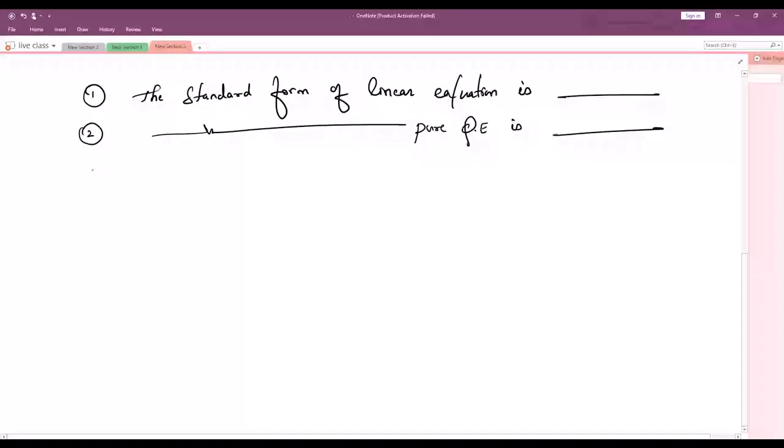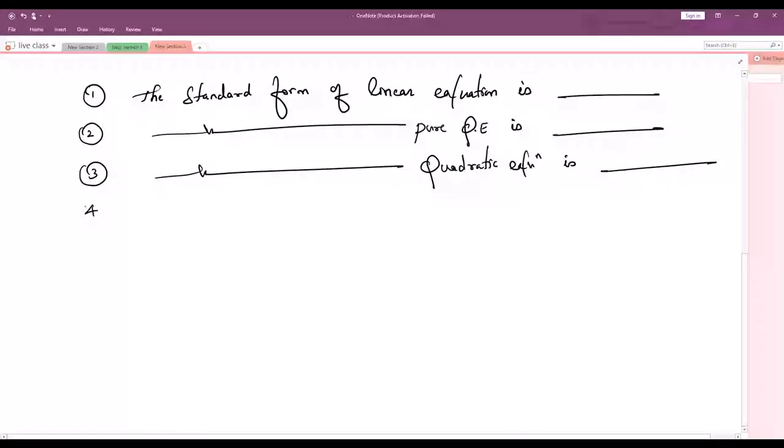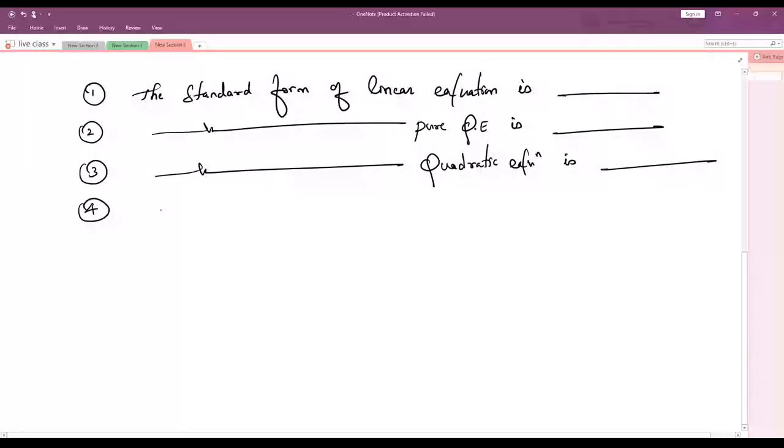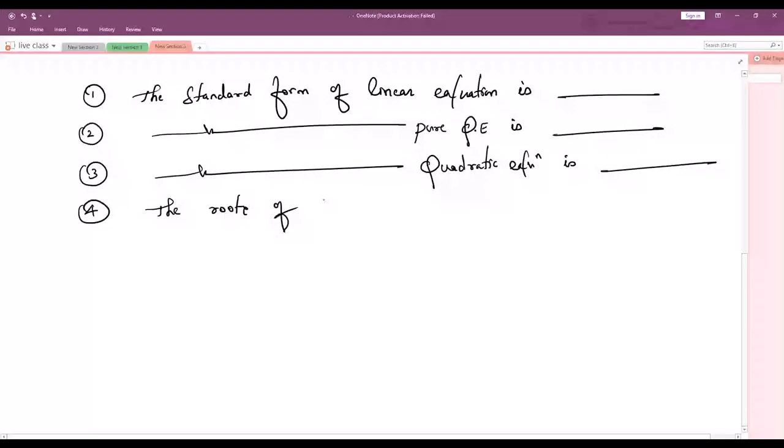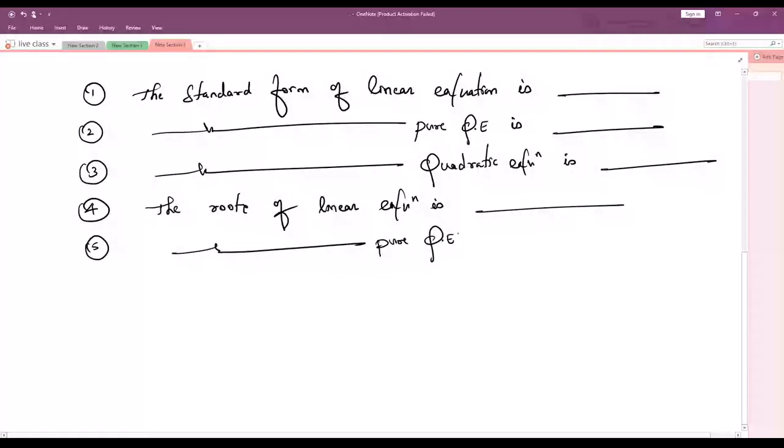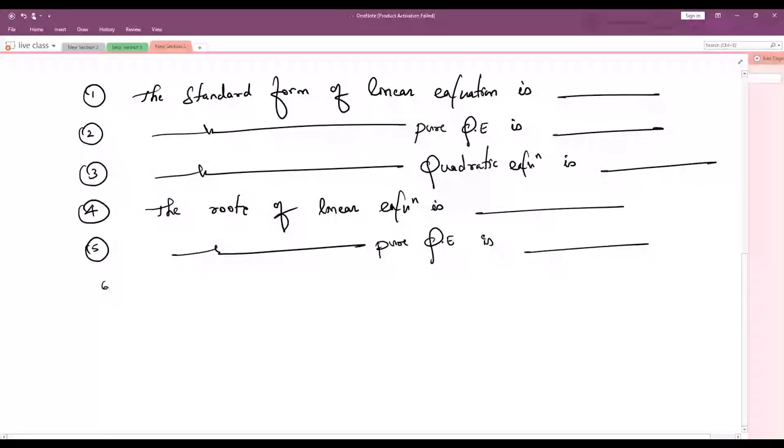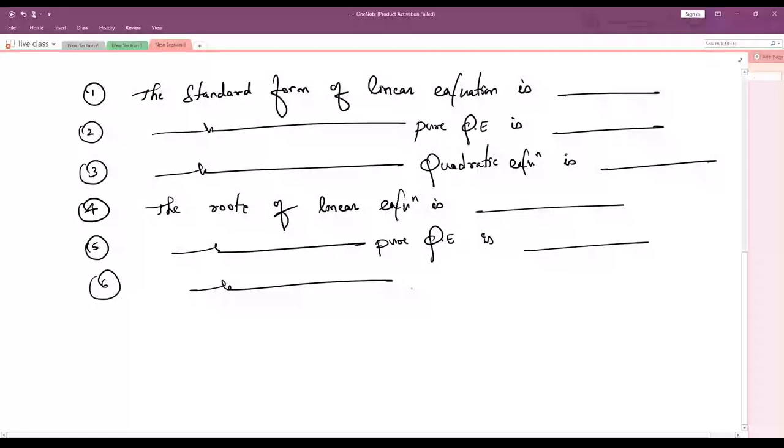Third, he won't ask affected, he will give you quadratic equation: the standard form of quadratic equation is dash. Number 2, the roots of linear equation is dash. Next, the roots of pure quadratic equation is dash. Next, the roots of quadratic equation or affected quadratic equation is dash.